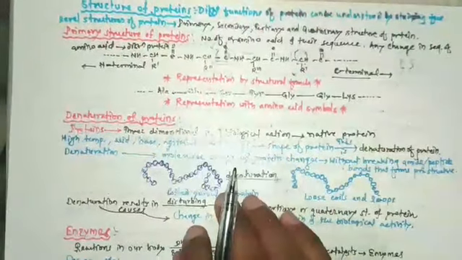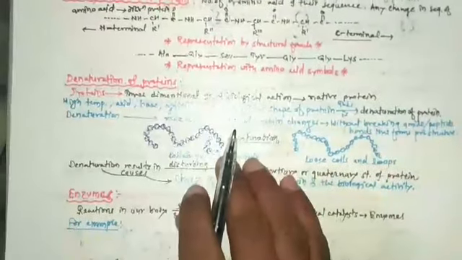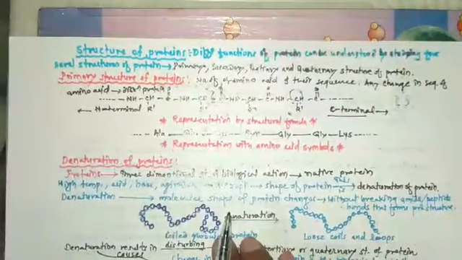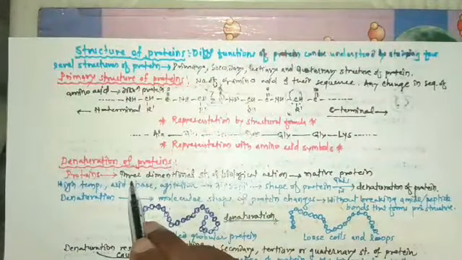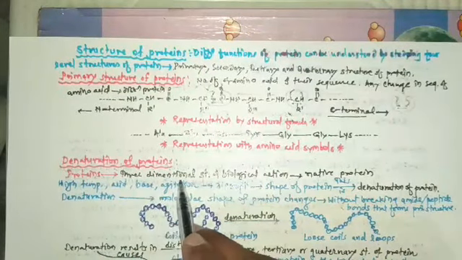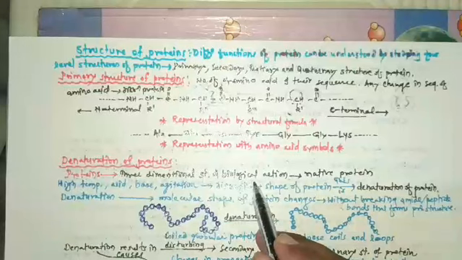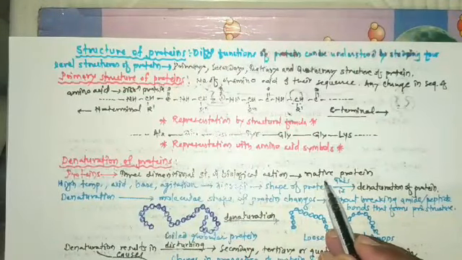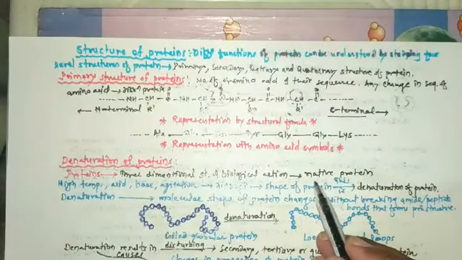Native protein. So here, protein present in a biological system with a characteristic three-dimensional structure and having a particular biological action is called native protein.